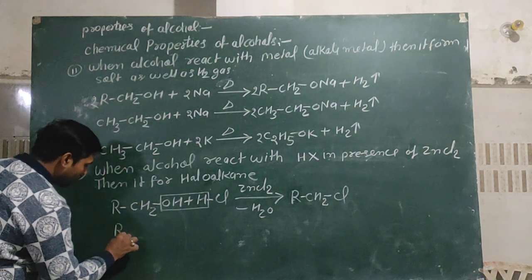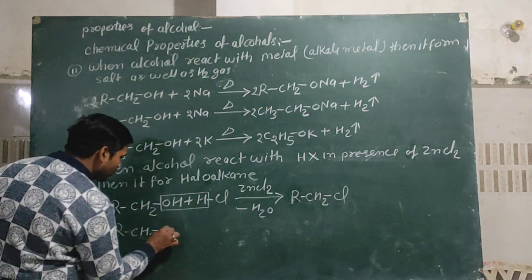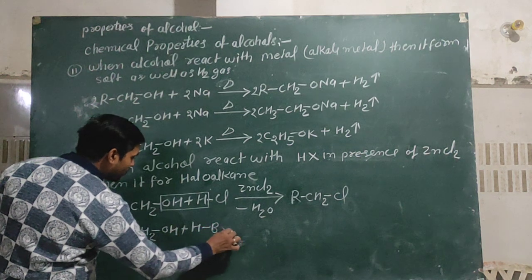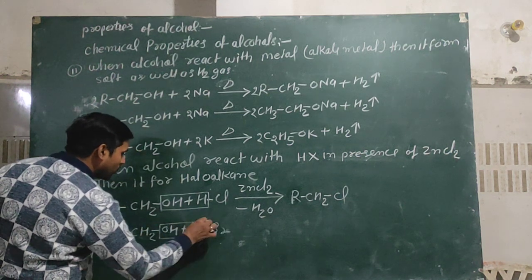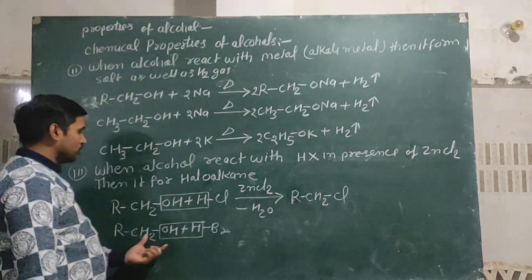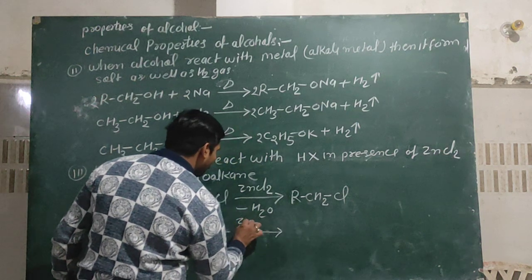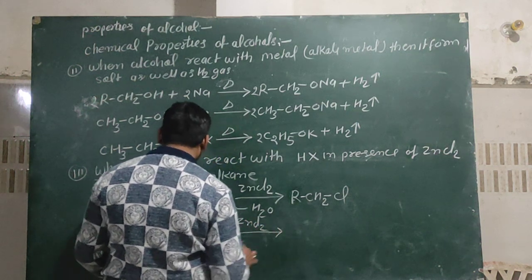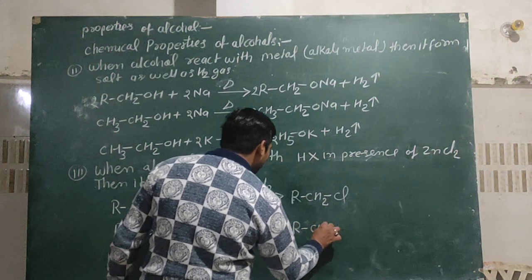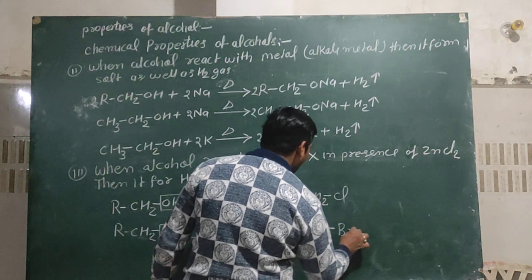Similarly, if we use RCH2OH plus HBr, then after removal of H2O in presence of ZnCl2, it forms RCH2Br.